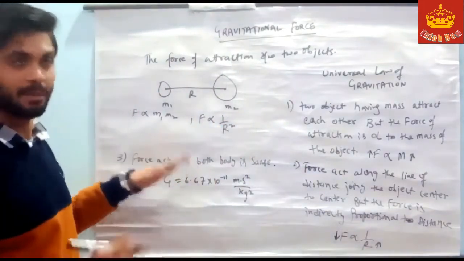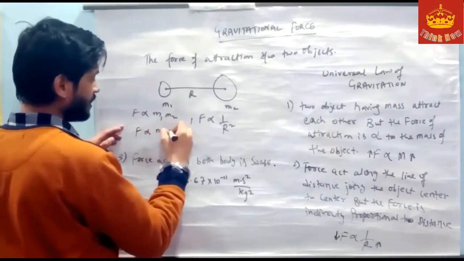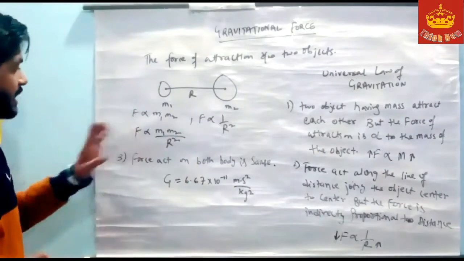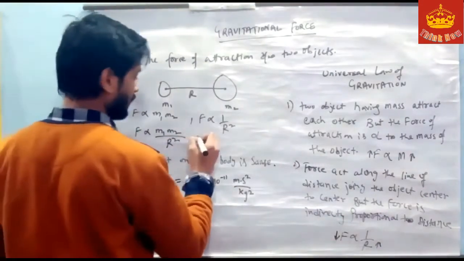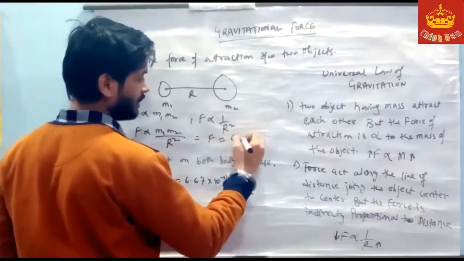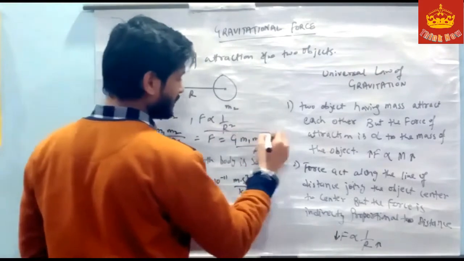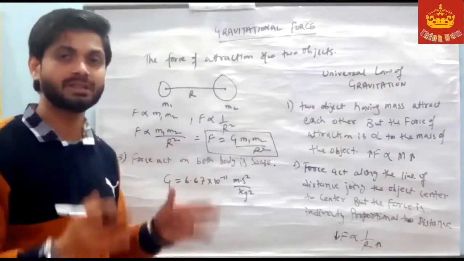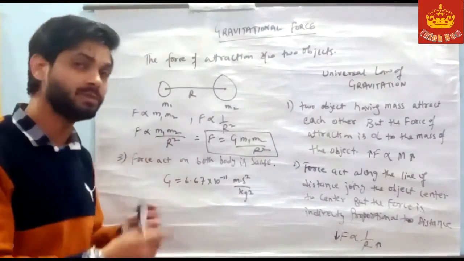Now I can merge these. F is directly proportional to m1 m2 over r squared. Now there is some error, so to remove the error we use the gravitational constant in this formula: F is equal to G m1 m2 over r squared. This is the formula which helps us find the gravitational force acting between two objects.